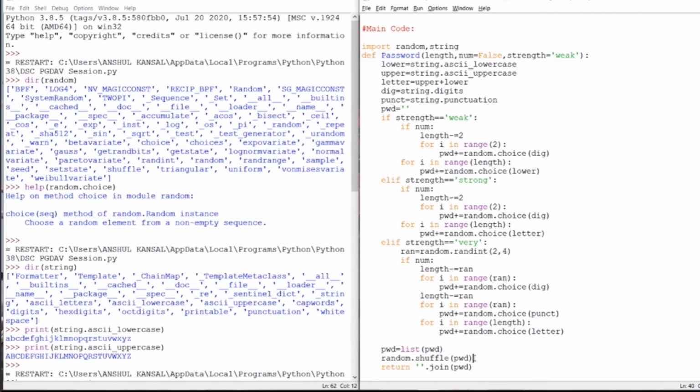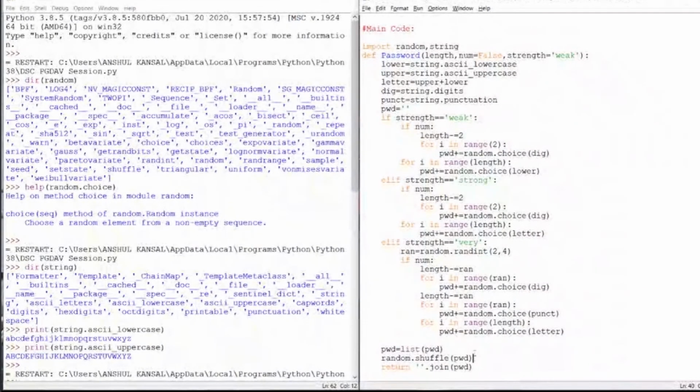Similarly, the string module contains so many functions, but the useful ones which we have used here are string.ascii_lowercase and string.ascii_uppercase to get lowercase and uppercase alphabets, string.digits to get digits from 0 to 9, and string.punctuation.